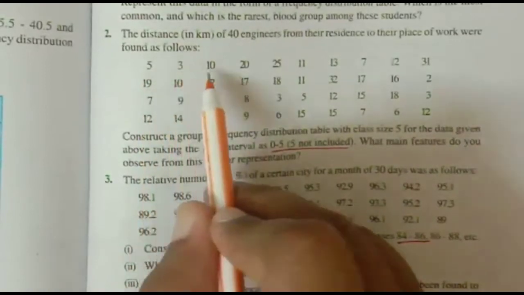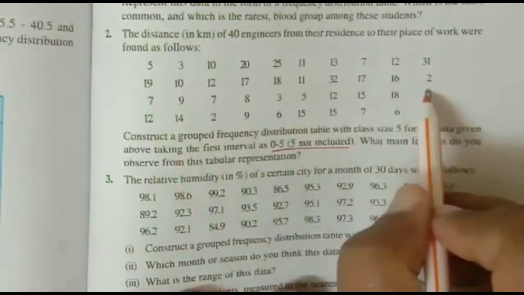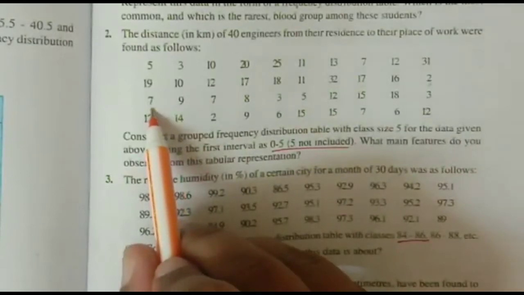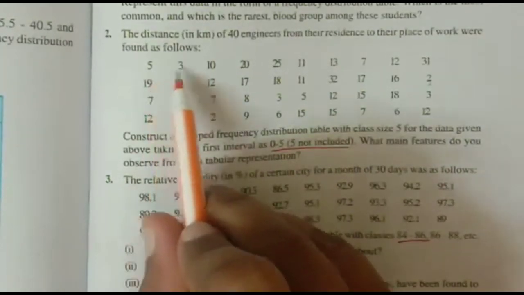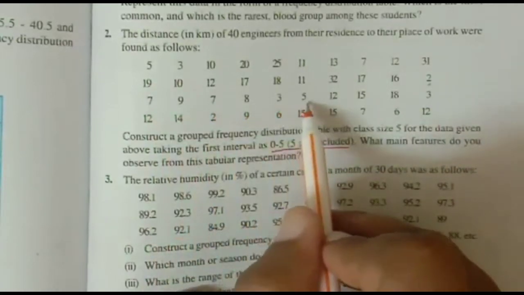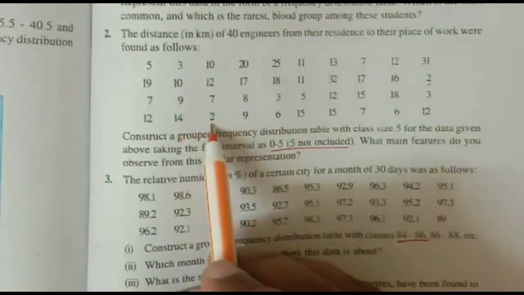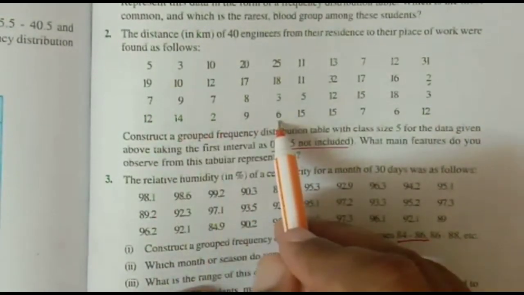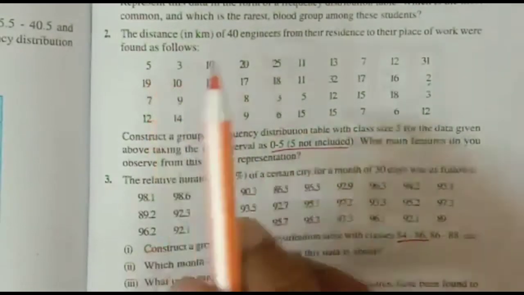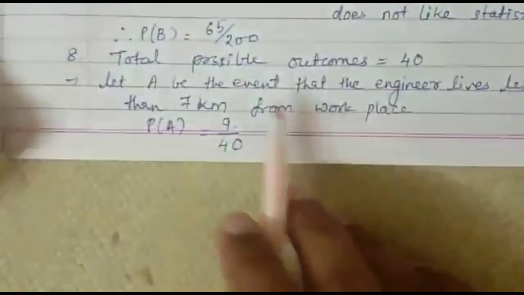Let us count how many there are. In the first line we have only 2 observations. In the second line, we have 2 more. So third observation. We don't have to consider 7. The word was less than 7. So 1, 2, 3 we got. Then let us see the third line: 4, 5, 6. Right? Then you have 7, okay, 8 and 9. So in total there are 9 engineers who are residing at a distance less than 7 kilometers. So the answer will be 9 divided by 40. So this is what I have written.